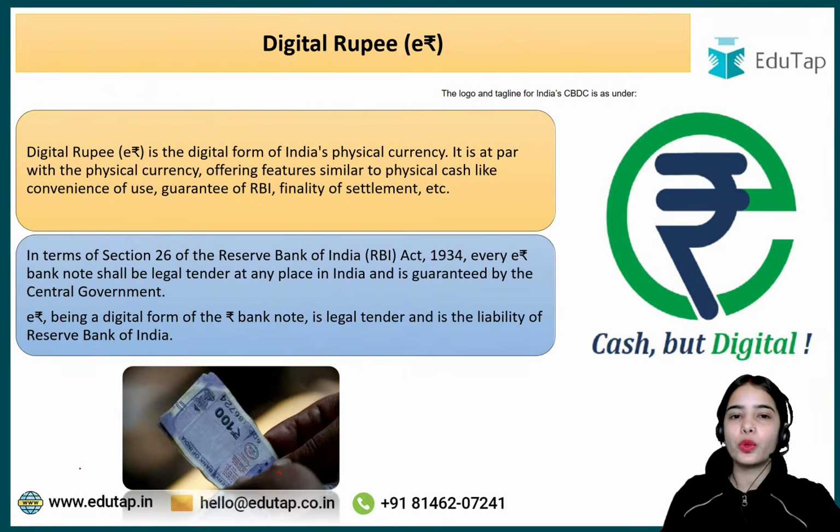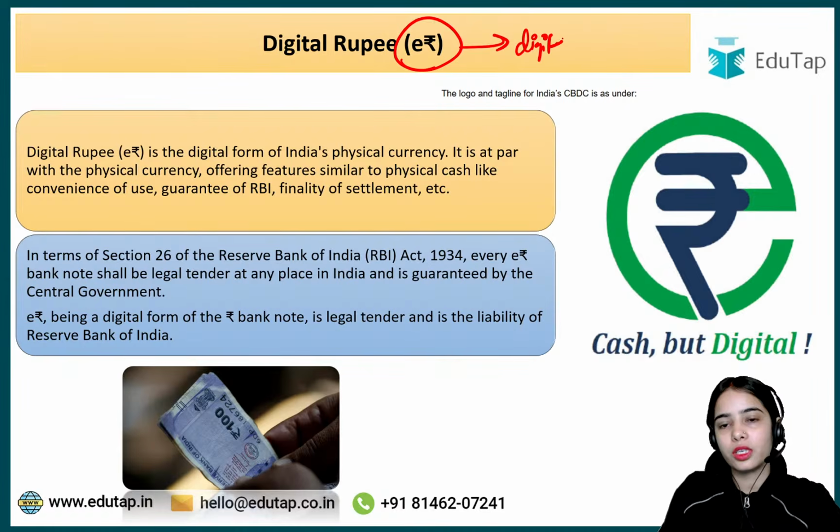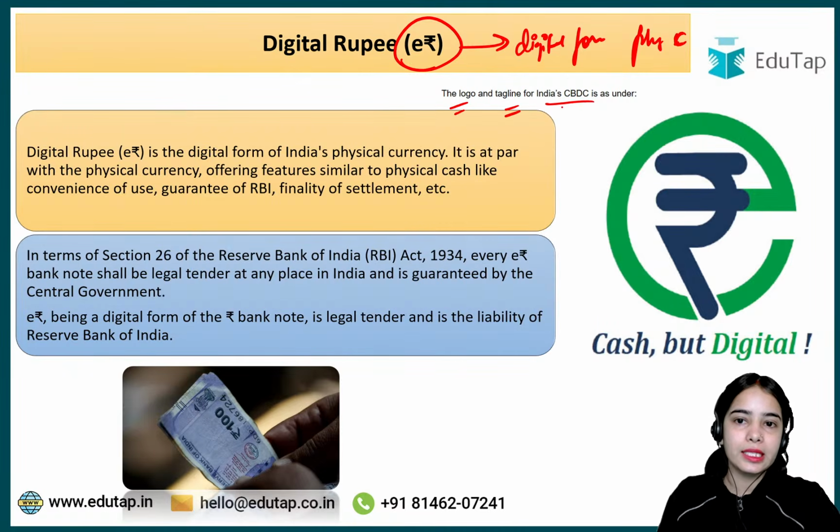I hope first of all you have a brief idea about the Digital Rupee, that is the digital form of your physical currency. Now, what is the logo and tagline for India's CBDC? The logo is this, that is e-Rupee. This is the logo, and the tagline is 'cash but digital'.